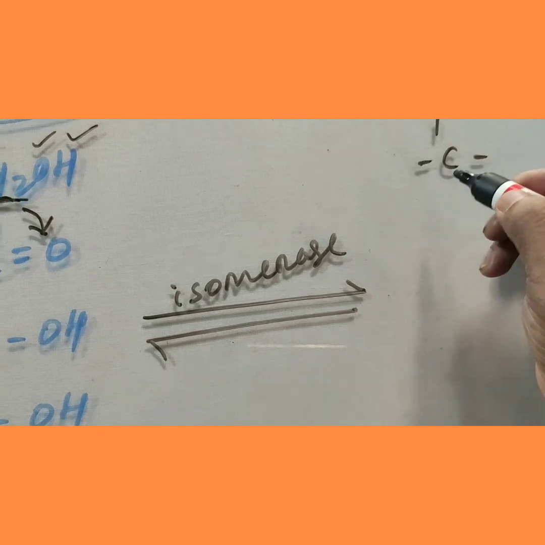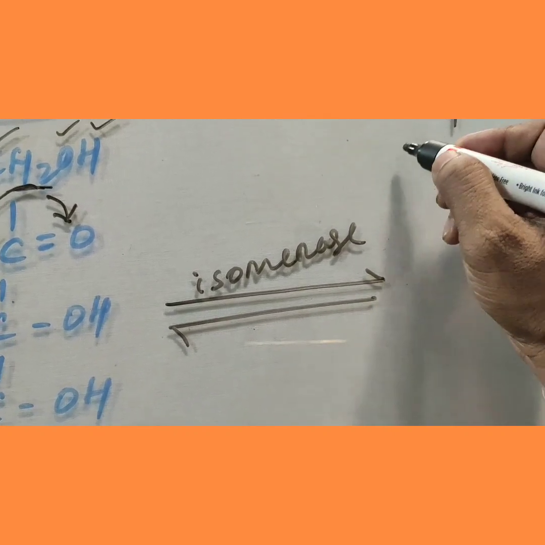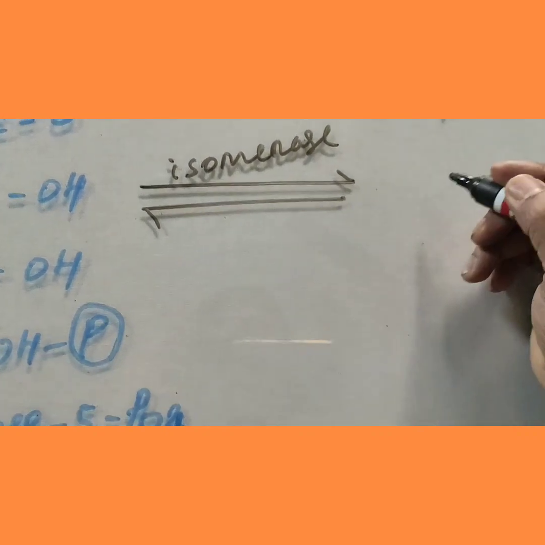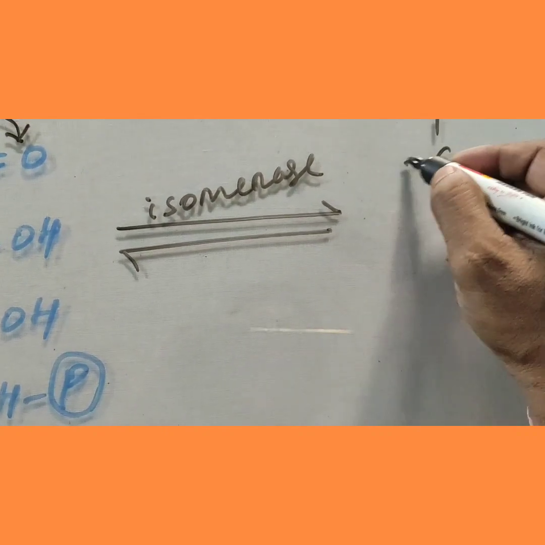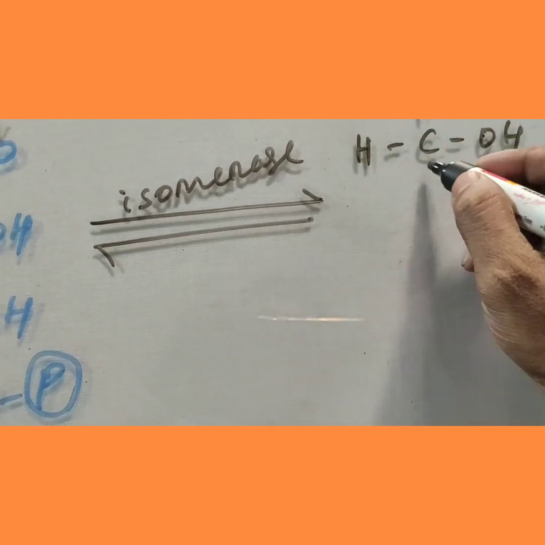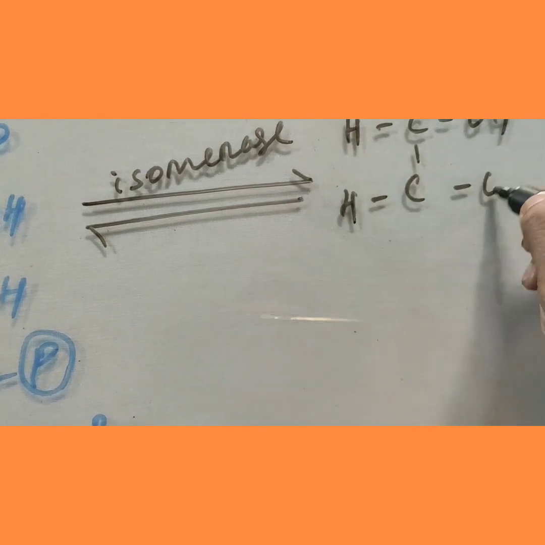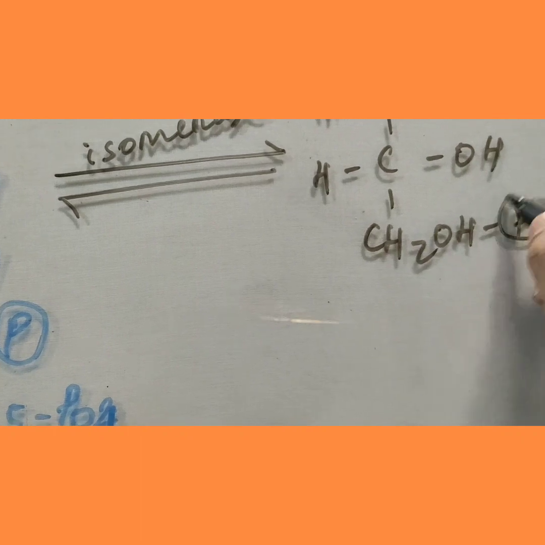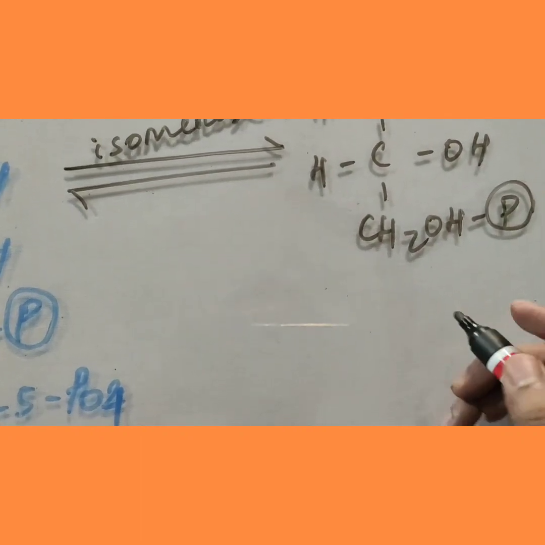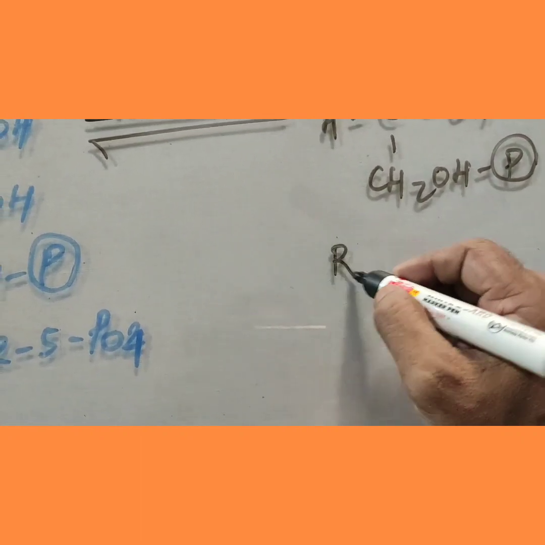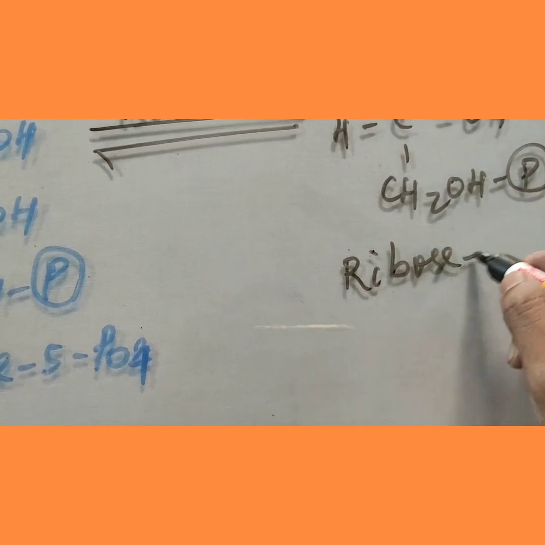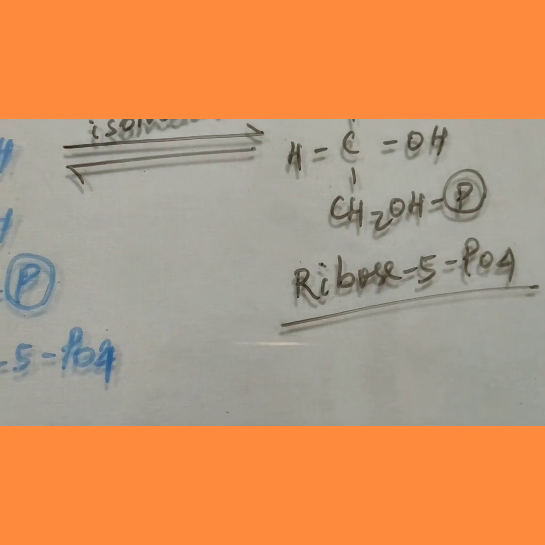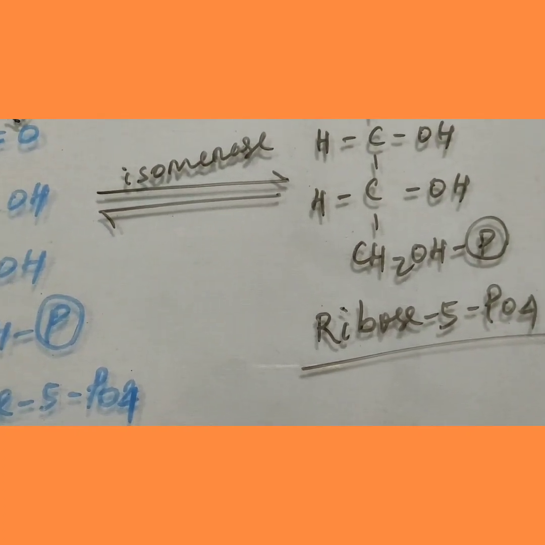Here the CO group became the usual CHOH on either side, CHOH, CHOH, CH2OH attached to phosphate. This product is called as ribose. It is a pentose, ribose 5-phosphate. This ribose 5-phosphate is used in producing nucleotide.